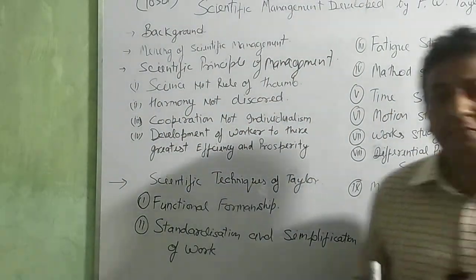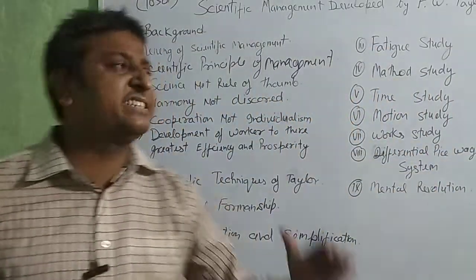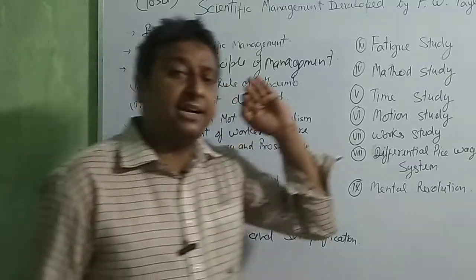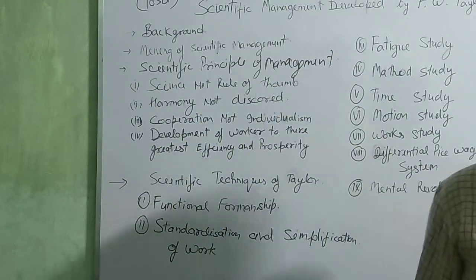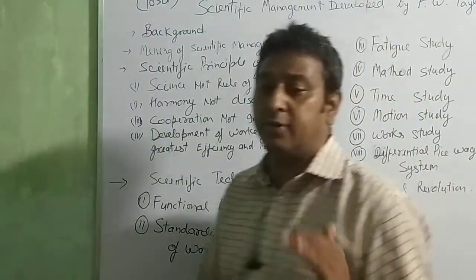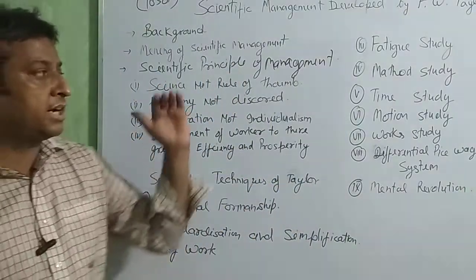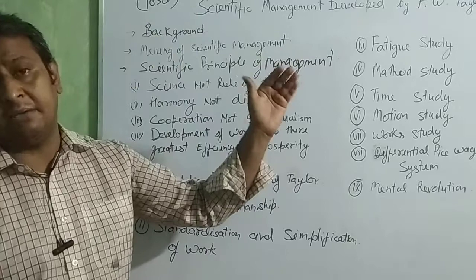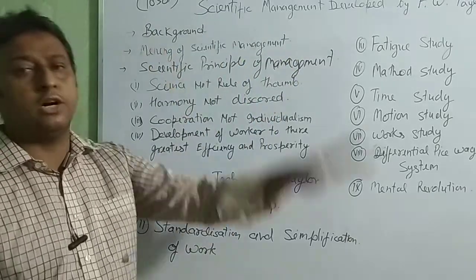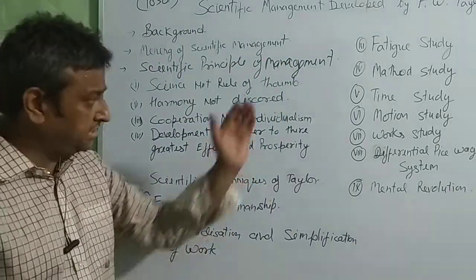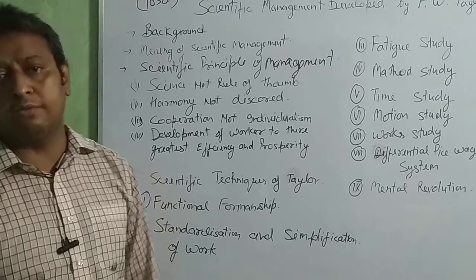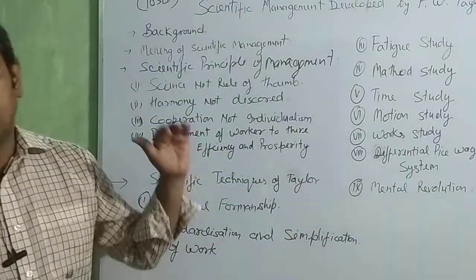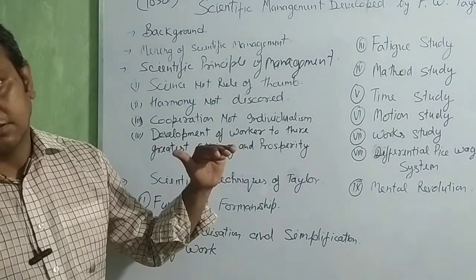By that we set one standard time, and by this standard time we check how many workers work within this standard time or above it, and how many workers are below it, and then try to motivate them so that they achieve that standard time.